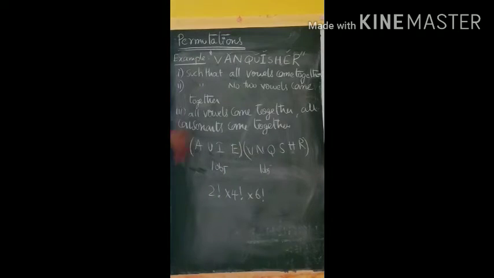So what we did here? All vowels come together, so we are taking them as one unit, and all consonants come together, we are taking them as one unit. So 2 units, like 2 objects, can be arranged in 2 factorial ways. These 4 vowels can be shuffled themselves in 4 factorial ways. 6 consonants can be shuffled themselves in 6 factorial ways.